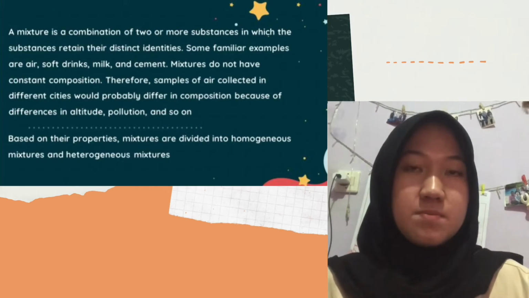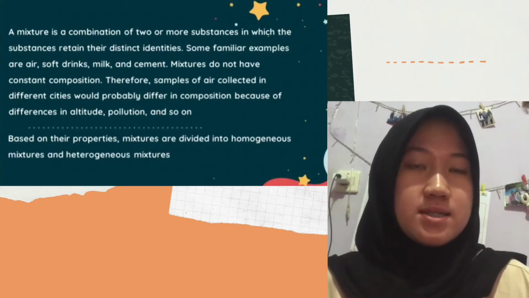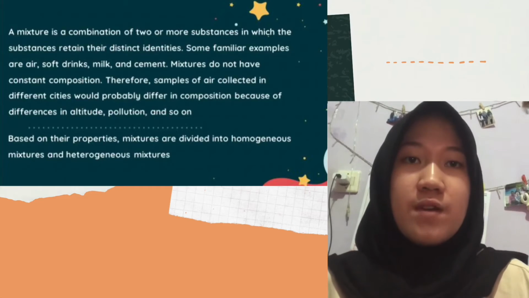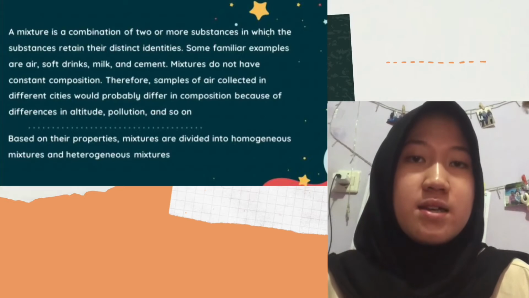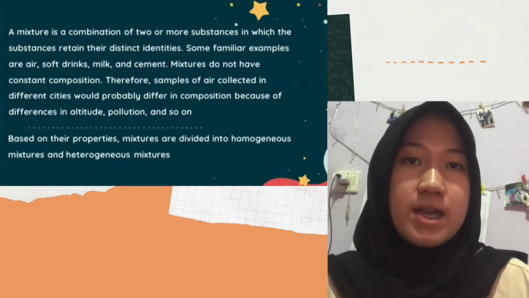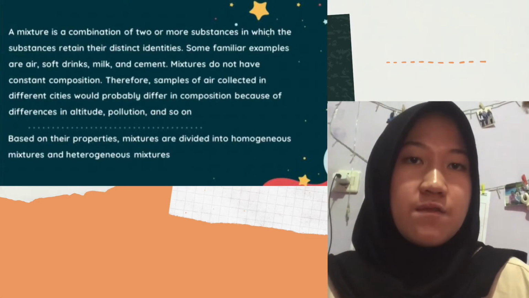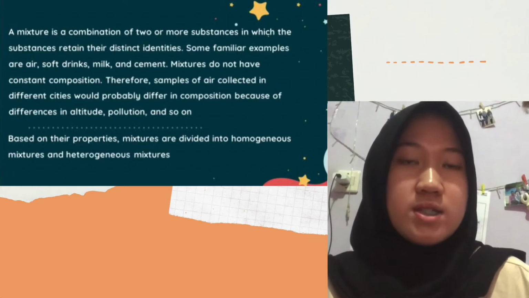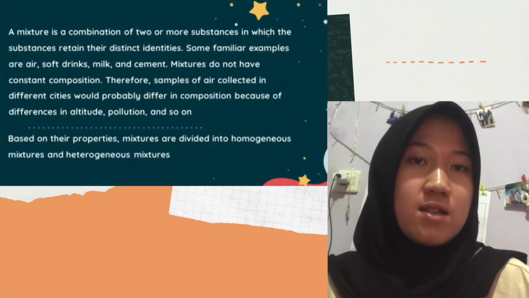The next one is mixture. A mixture is a combination of two or more substances in which the substances retain their distinct identities. Some familiar examples are air, soft drinks, milk, and cement. Mixtures do not have constant composition. Therefore, samples of air collected in different cities will probably differ in composition because of differences in altitude, pollution, and so on. Based on their properties, mixtures are divided into homogeneous mixtures and heterogeneous mixtures.